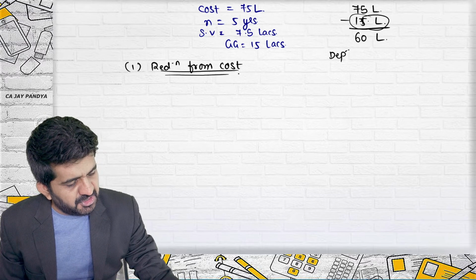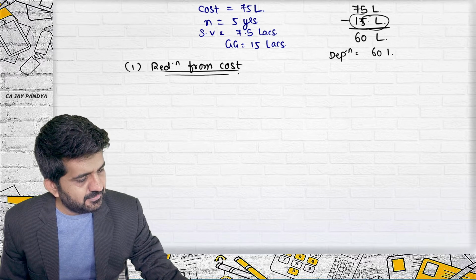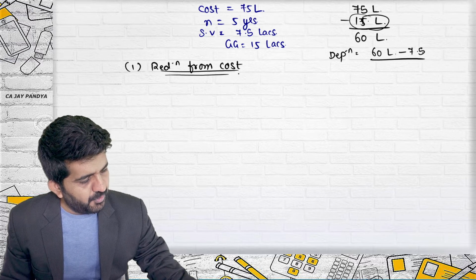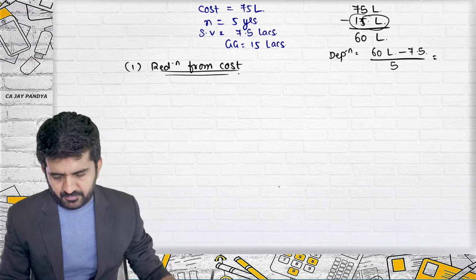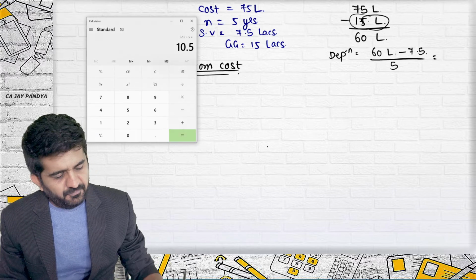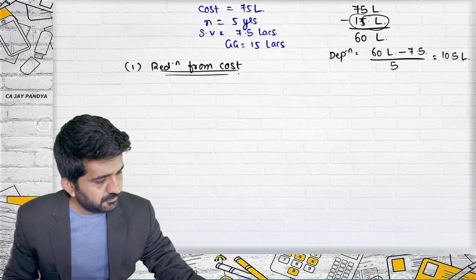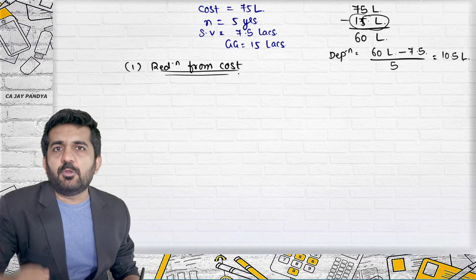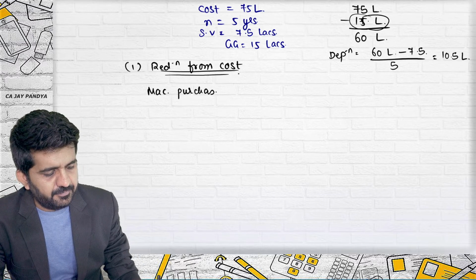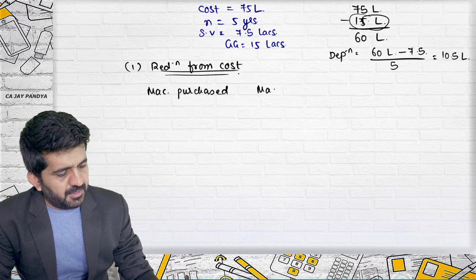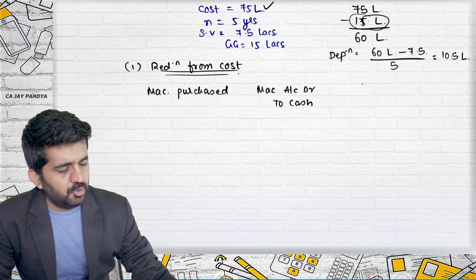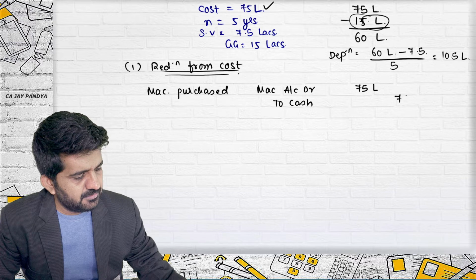Then depreciation every year will be 60 lakhs minus 7.5 SLN scrap value, divided by 5, that is 10.5 lakhs. After calculation, let me pass the journal entry. When machinery is purchased, what journal entry will be passed? Machinery account debit to cash. How much have you purchased? 75 lakhs.